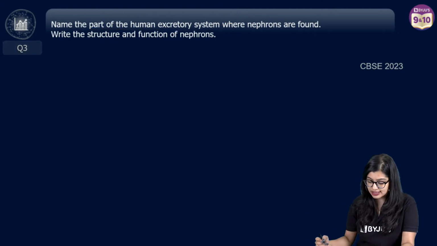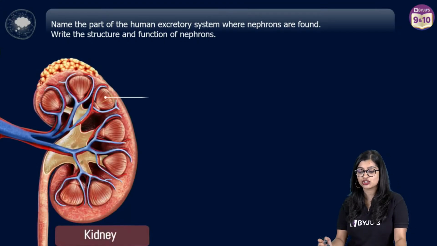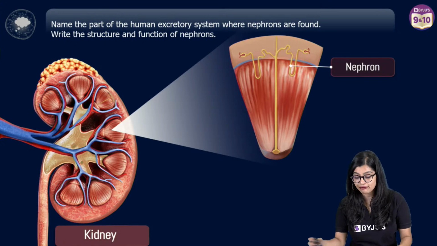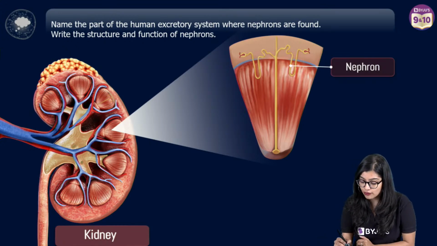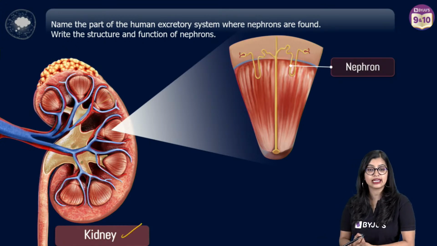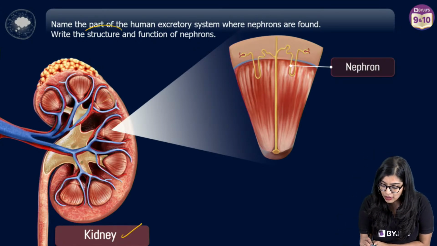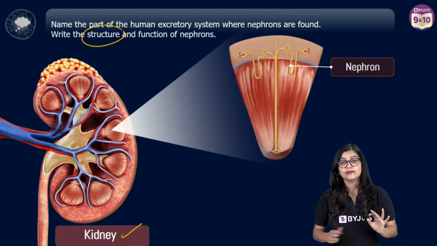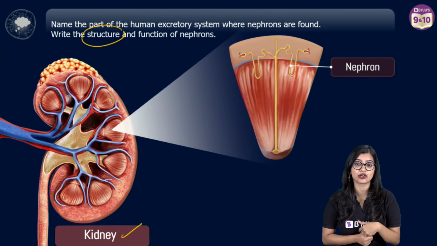Name the part where nephrons are found. We know that the nephrons are the structural and functional unit of the kidney, right? So we see that nephrons are the filtration units. So where do we find the nephron? We find it in the kidney. Now they're asking us to write about the structure and function of the nephron.